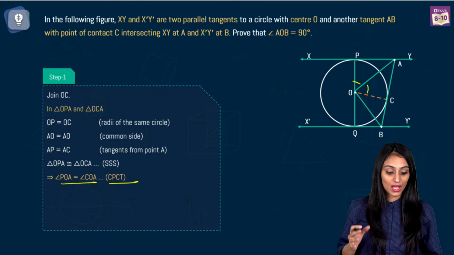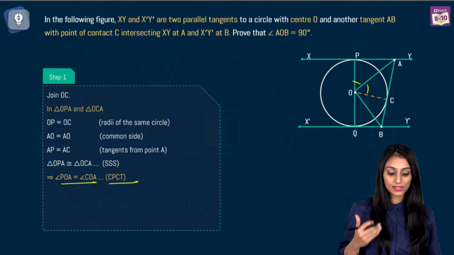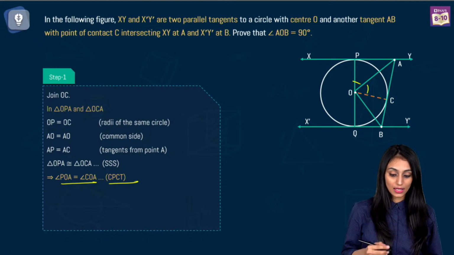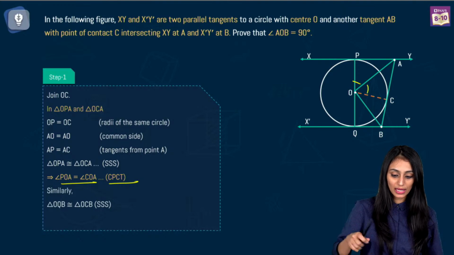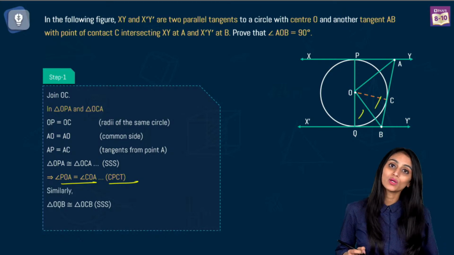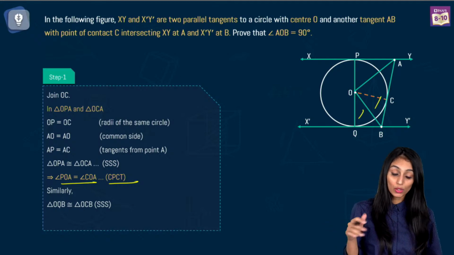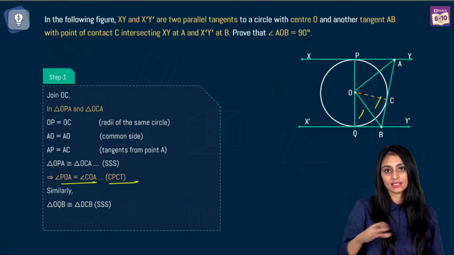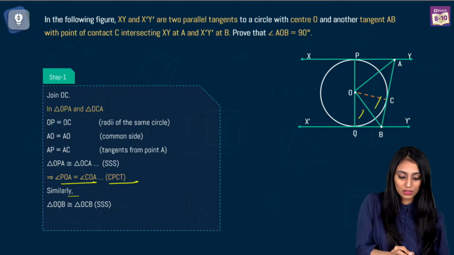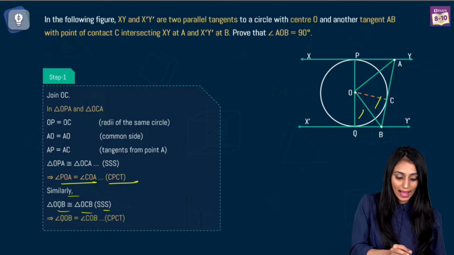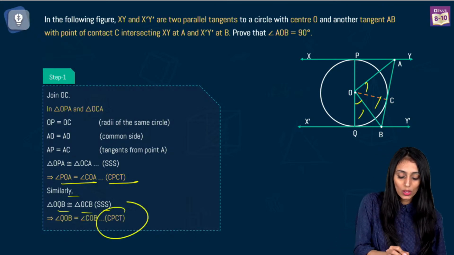Yes. So these two angles over here are going to be equal in this case, right? Yes. Now in a similar manner, we will prove that these two triangles, triangle OQB and triangle OCB, will be congruent in a similar manner, right? You don't need to prove it writing all the steps again. In the exam also you can write similarly, these triangles are going to be equal by SSS congruency rule, and I can say these two angles will be equal by CPCT.